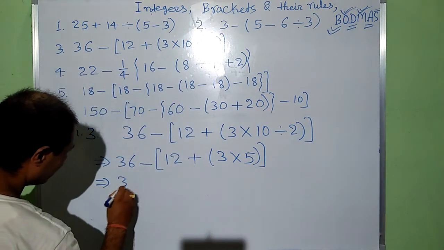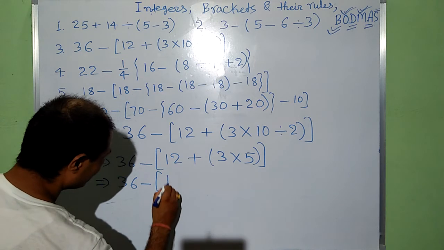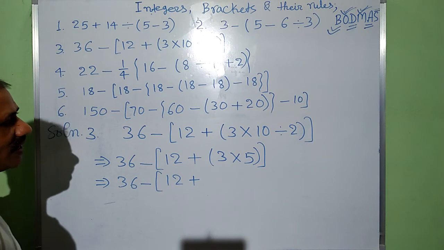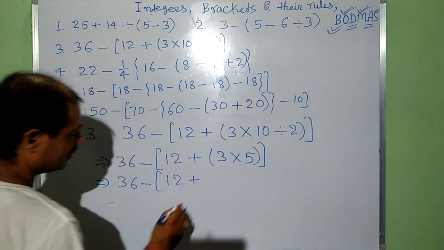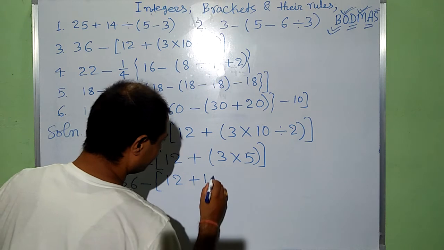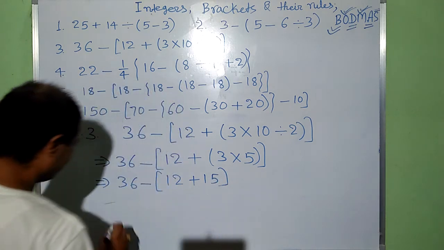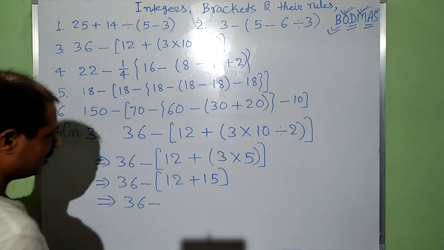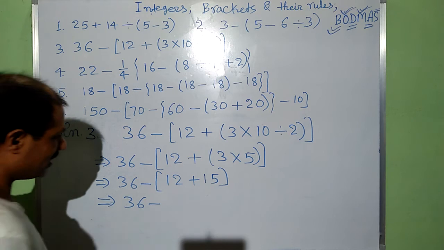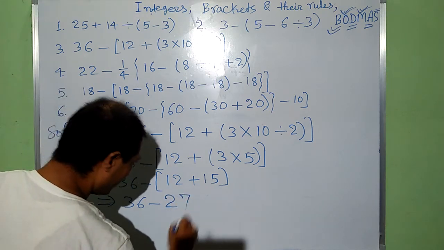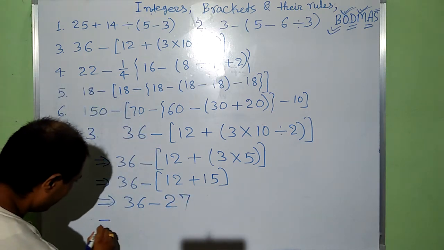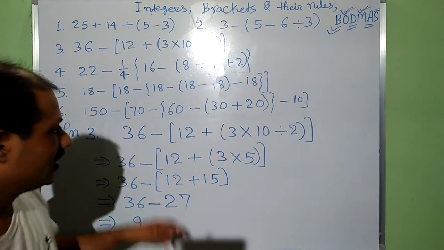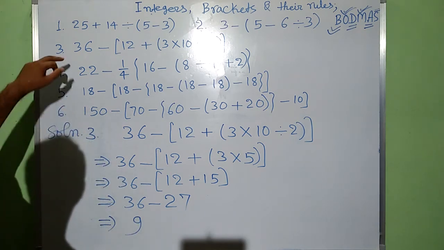This implies 36 minus 12. Now we have 3 into 5, that is 15. 3 fives are 15. This implies 36 minus 12 plus 15, that is 27. Finally, we have 9 only. In this way, question 3 is also solved.